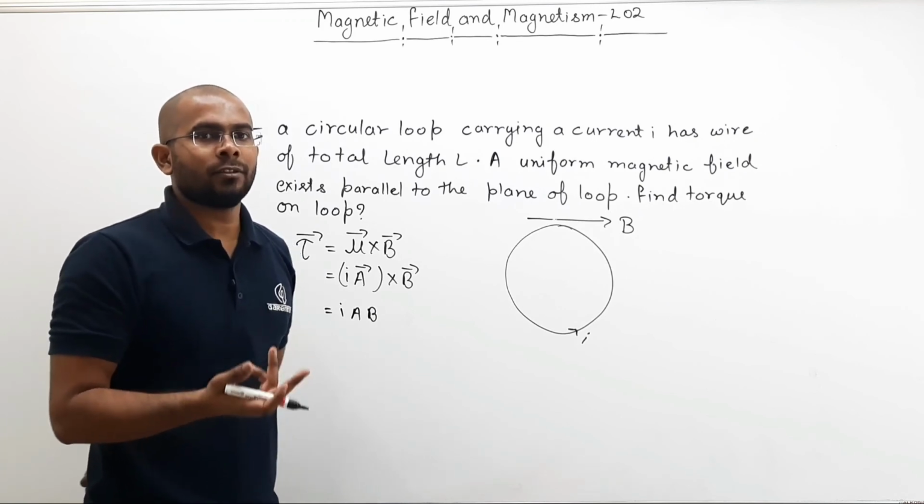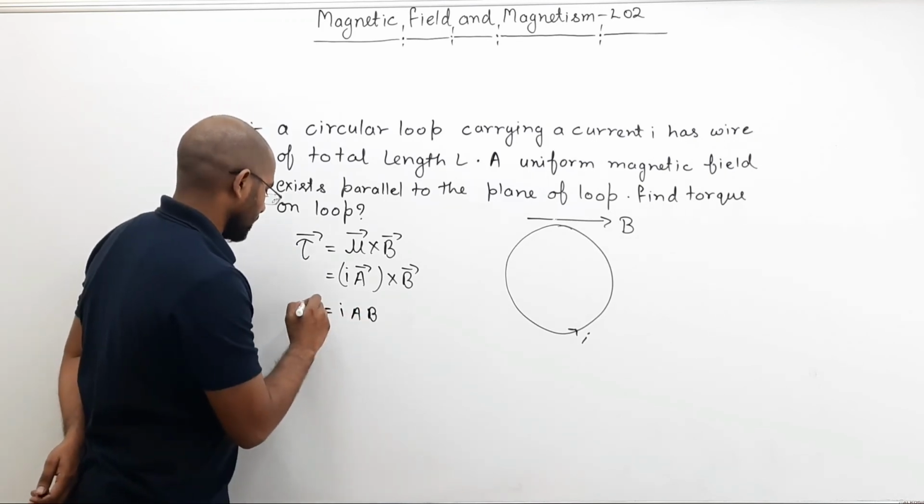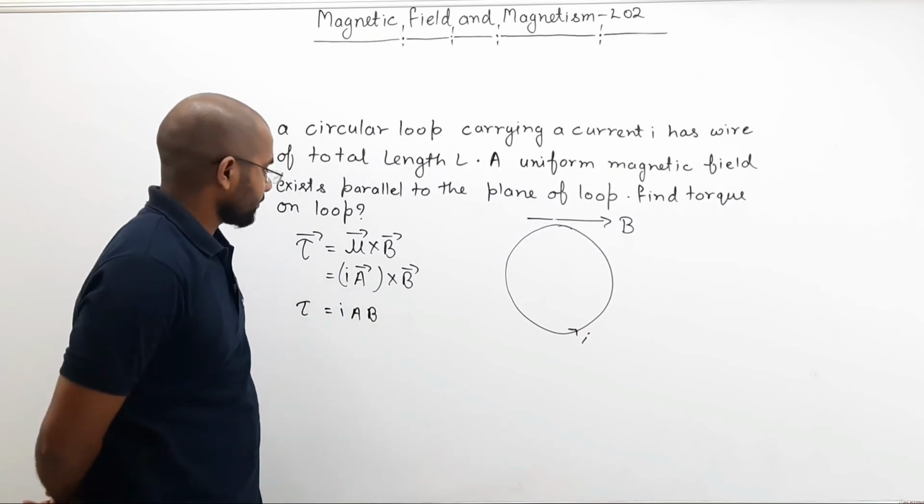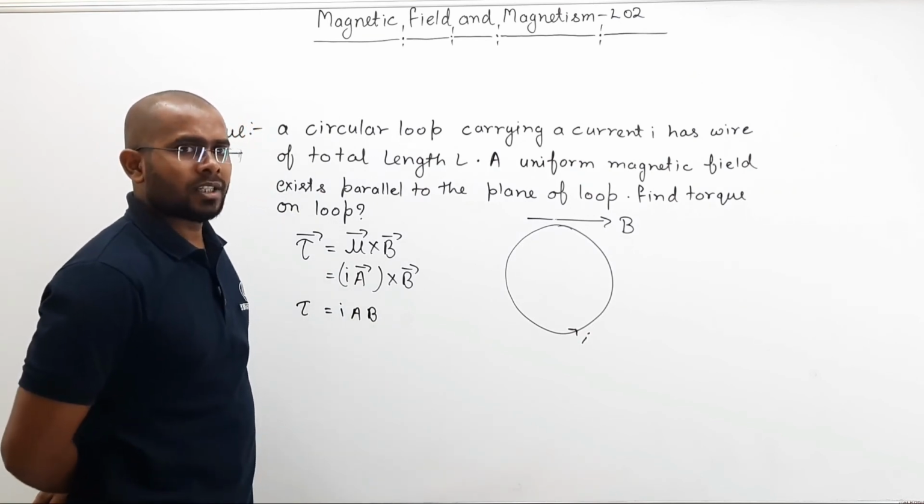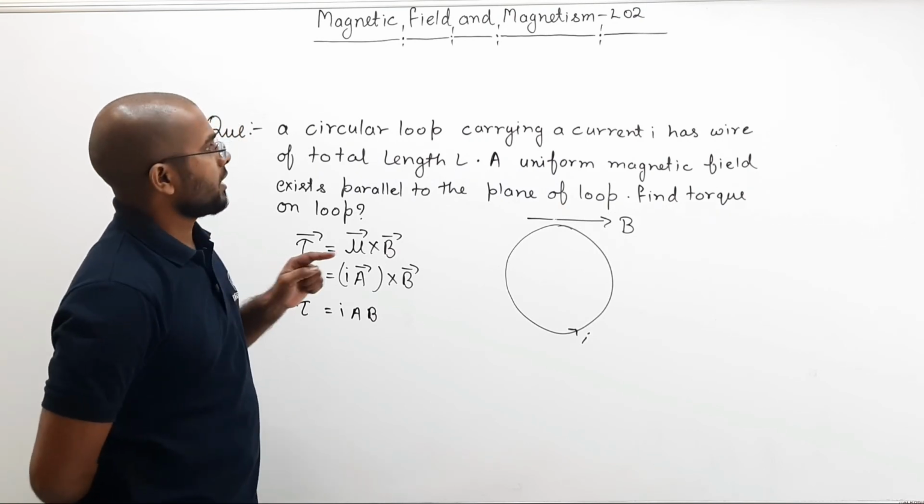What is sine 90? 1. So no need to write that. So total torque is this much. Now the only problem is we don't know the area. What is the area? See here what is given.